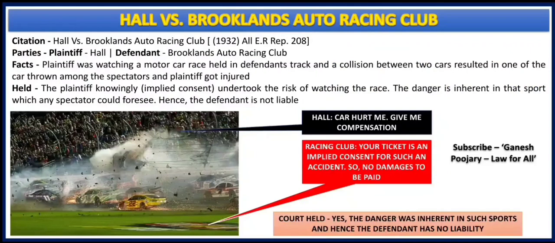The first case law that we are discussing here is Hall versus Brooklands Auto Racing Club. What happened here? Brooklands Auto Racing Club organized a race competition and Hall bought a ticket and went to watch the race. Now in the race a collision happened between two cars, and as a result of that collision one car entered the spectators' place and Hall got injured because of that accident.